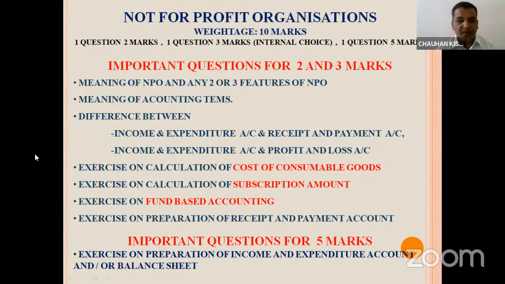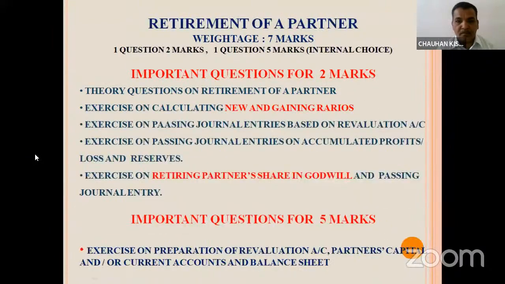Now the second chapter, retirement of a partner. It has weightage of 6 marks in this term 2 exam. One question would be of 2 marks and one would be of 5 marks. In the 5 marks, you can get the full question.